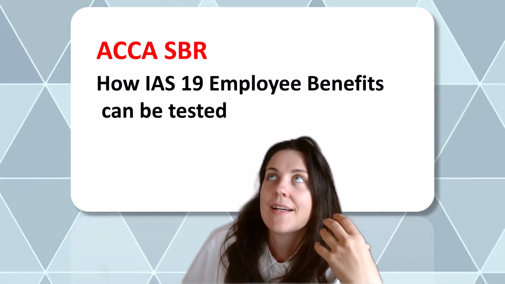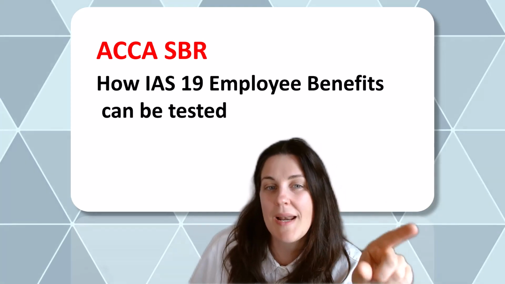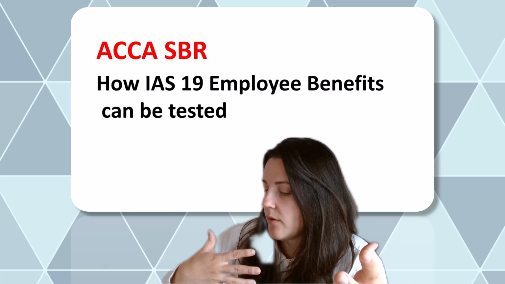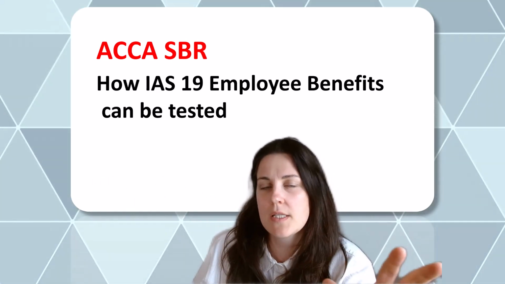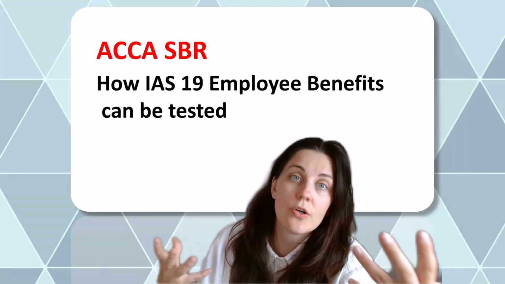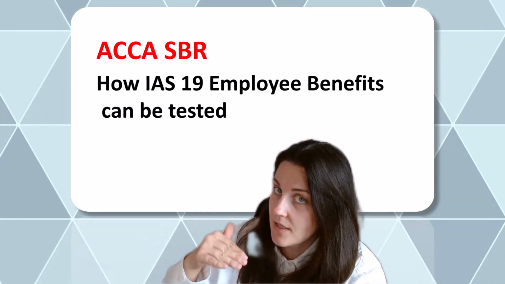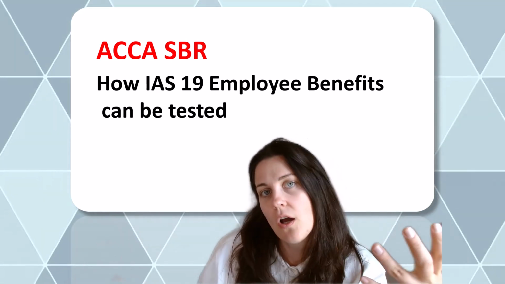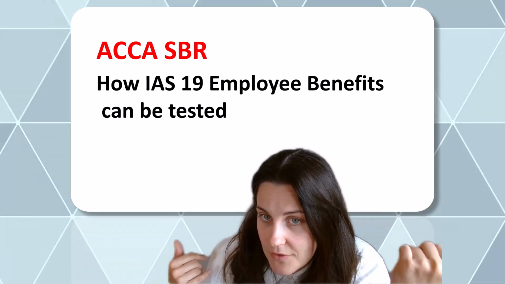On top of that, there could be some discursive IAS 19 questions. We can be asked about plan amendments, curtailments and settlements. What could happen is that you are going to offer employees more. Before, we promised, let's say, that much for each year of your working for our company. Now we want to increase the amount. That is going to relate to the past service, so for the previous years that this very employee worked for us. We're going to call it past service cost, but we are going to recognize this the same as current cost.